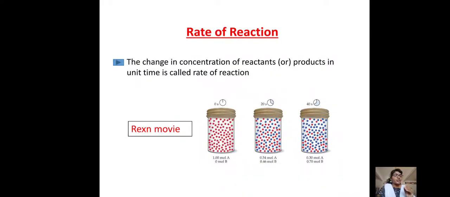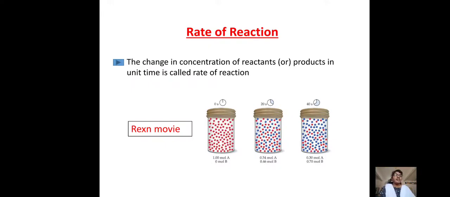And if you want to express the rate of reaction in terms of the products, here A gives rise to B, so the product term is B. So d concentration of B by dt, where d is nothing but change. That is the rate of reaction in terms of the product.